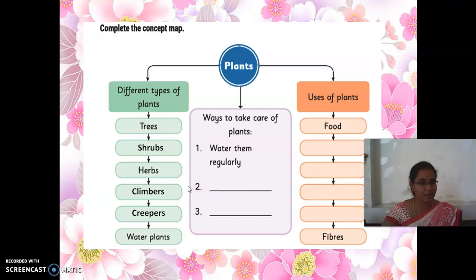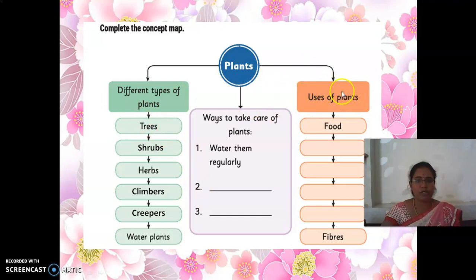Are you clear in this, my dear children? See here, different types of plants. There are 6 different types of plants. What are they? Trees, shrubs, herbs, climbers, creepers, water plants. These are all the different types of plants. Are you clear in this, my dear children? Very good. The next one is, see here, uses of plants.